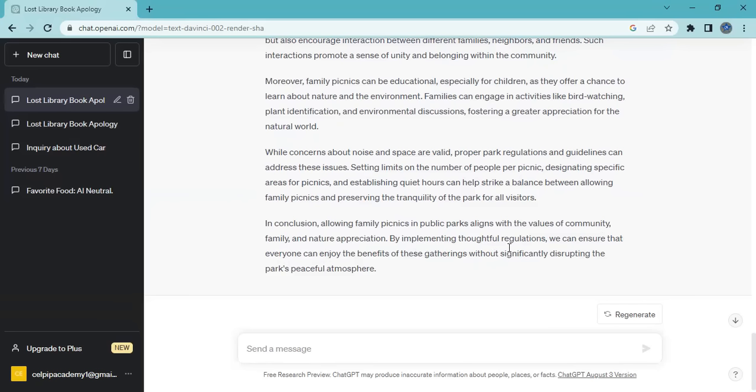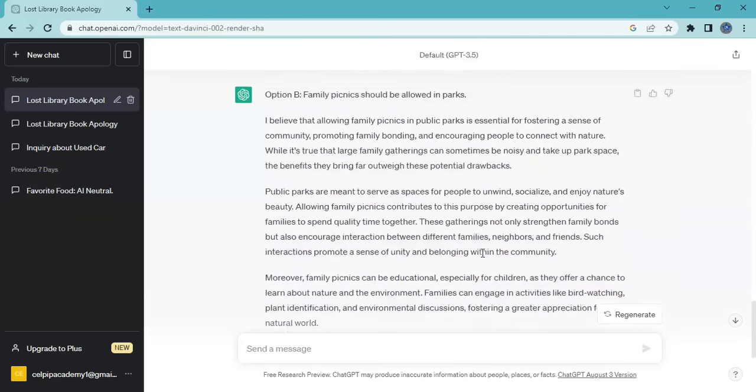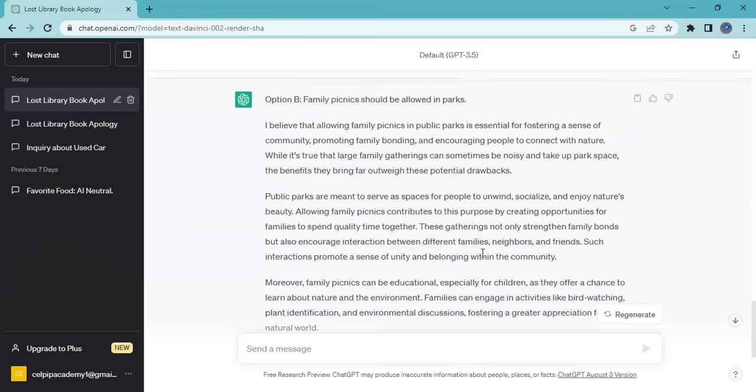By implementing thoughtful regulations, we can ensure that everyone can enjoy the benefits of these gatherings without significantly disrupting the park's peaceful atmosphere.